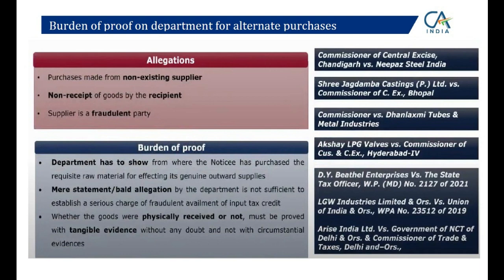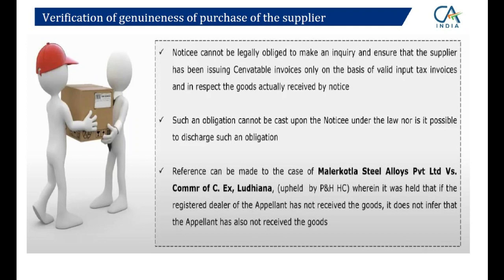So, as I mentioned, we have to prove physically, with tangible evidence, that the goods have been received. Also, there is a particular case law which I mention here, Malerkotla Steel. There may be an instance where the supplier who is adjudged as bogus may not have received goods, but I have received goods when I purchased from him, and I have all the details. It is not necessary that if he has not received goods, I will also not receive goods. What sort of logic is that? These case laws we can mention in submissions.